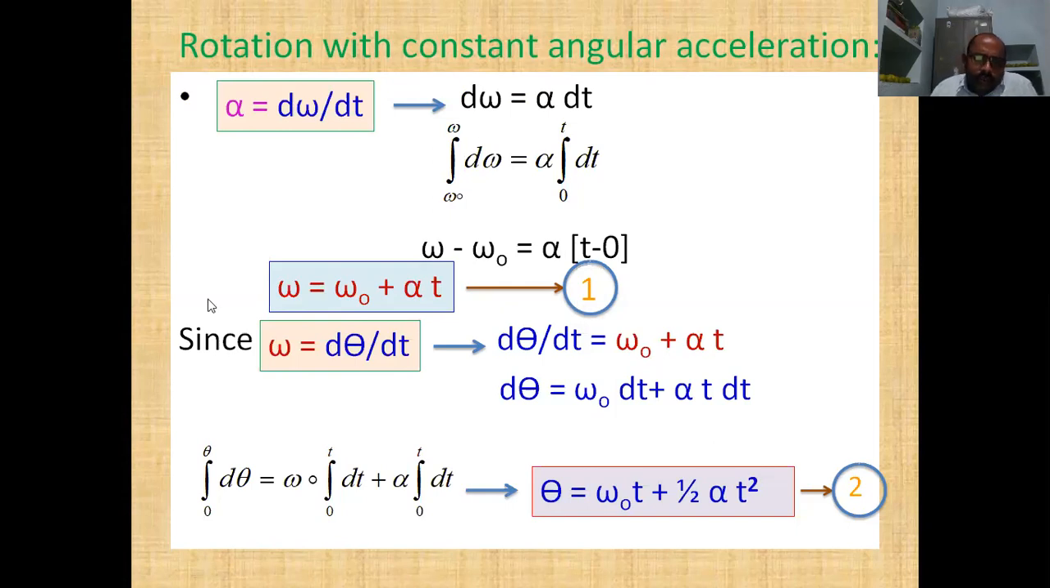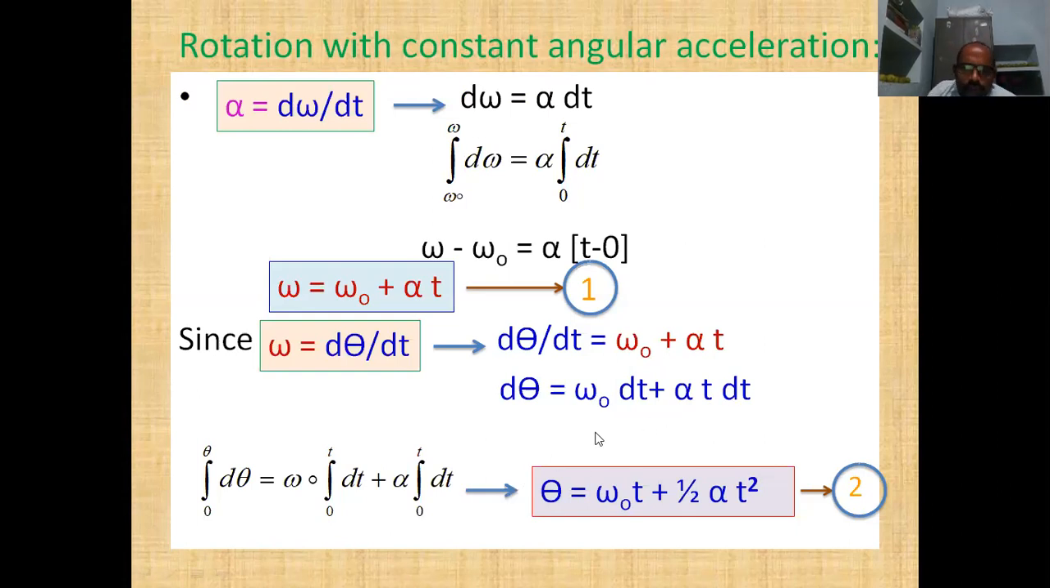If the object is moving with angular velocity omega, then omega is equal to d theta by dt. We know this relation from the above slide. We write the LHS as d theta by dt, and the RHS is the same, omega naught plus alpha t. Now we send this dt from the denominator towards the RHS. So d theta is equal to omega naught dt plus alpha t into dt.